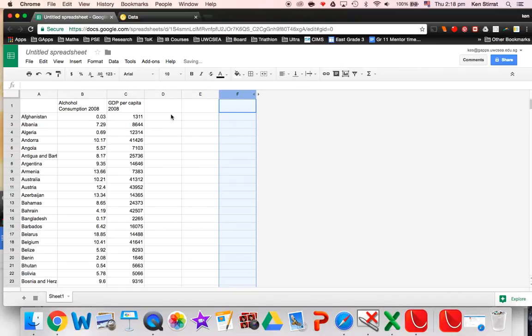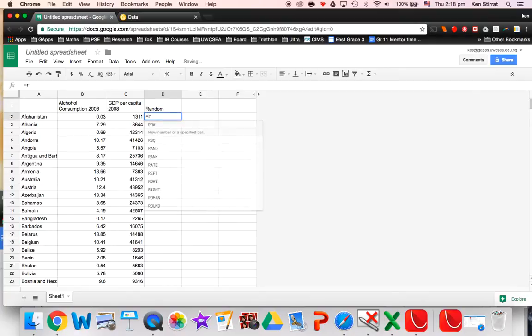This is where I'm going to take a random sample of the countries, just so I can get it down to a more manageable number to analyse. So I'm going to take a random sample of, let's say, 30 countries. You might remember this from before. Here I'm going to put a random number: equals RAND, open bracket, close bracket. This gives you a random number between 0 and 1, to about 6 decimal places.